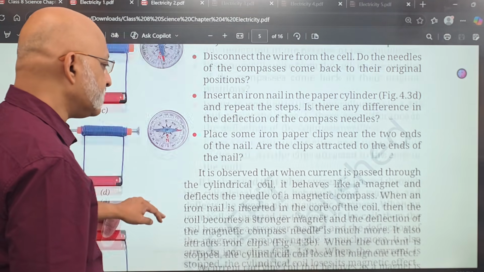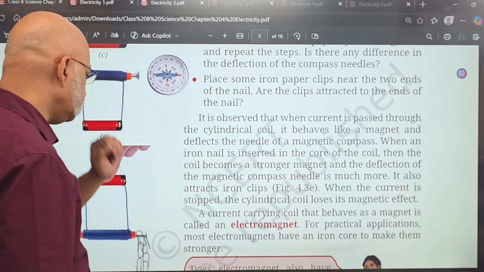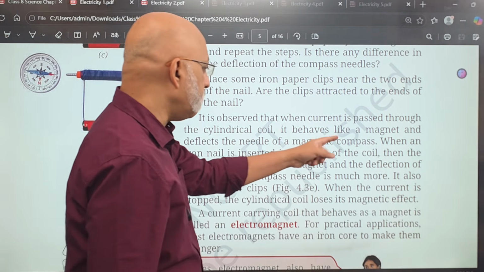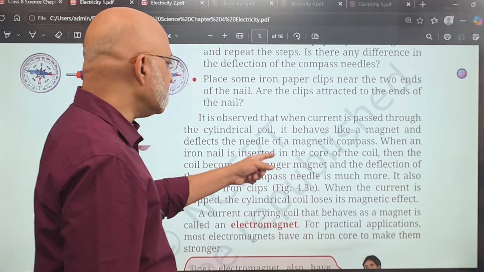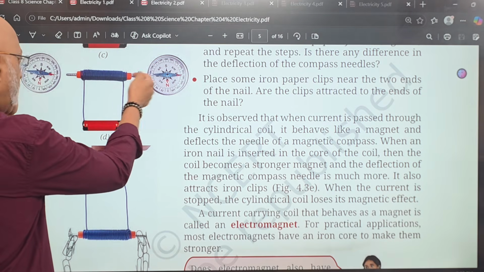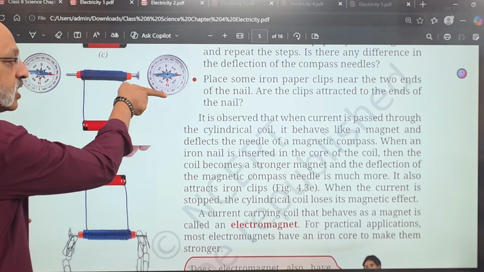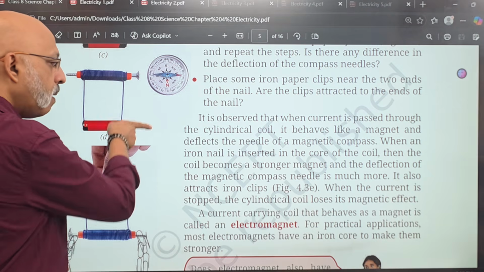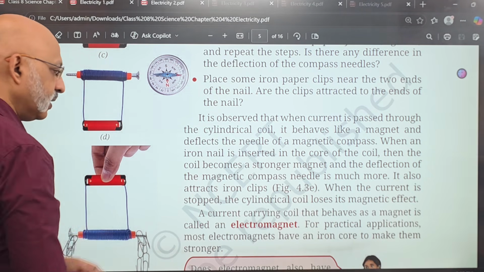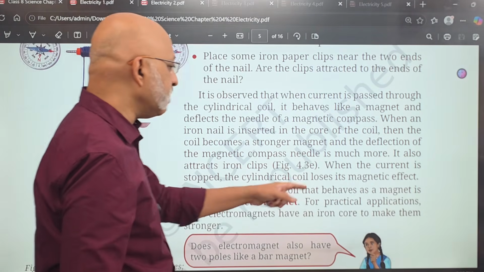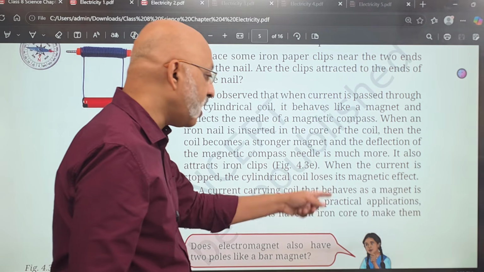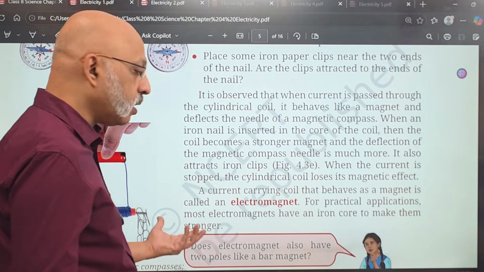The observation is that when current is passed through the cylindrical coil, it behaves like a magnet and deflects the needle of the magnetic compass. When an iron nail is inserted in the core of the coil, then the deflection is very high. It is deflecting much more, and it's also able to attract the different clips that are there. So a current carrying coil that behaves as a magnet is called an electromagnet. For practical applications, most electromagnets have an iron core to make them stronger, more powerful.